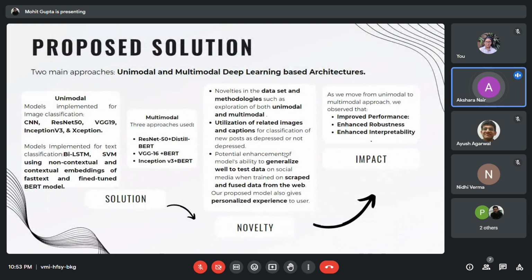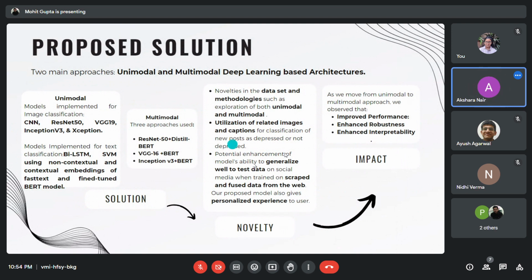To perform image classification, we utilize 5 different architectures: CNN, ResNet 50, VGG19, Inception v3, and Xception. For text classification, we used BiLSTM, SVM with non-contextualized and contextualized embeddings, and a fine-tuned BERT model. Additionally, we proposed 3 multimodal architectures prepared by fusing the best unimodal architectures for image and text classification. These multimodal architectures were designed to combine the strengths of both image and text-based models to improve the overall performance of the system.